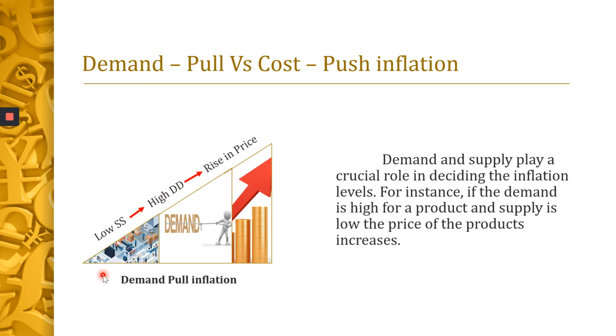Demand and supply play a crucial role in deciding the inflation levels in the society at all points of time. For instance, if the demand is high for a product and supply is low, the price of the product increases.